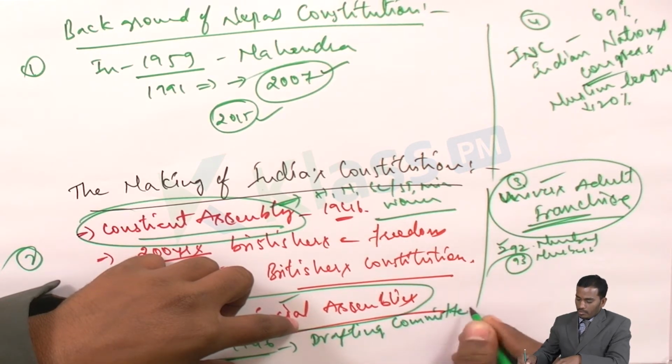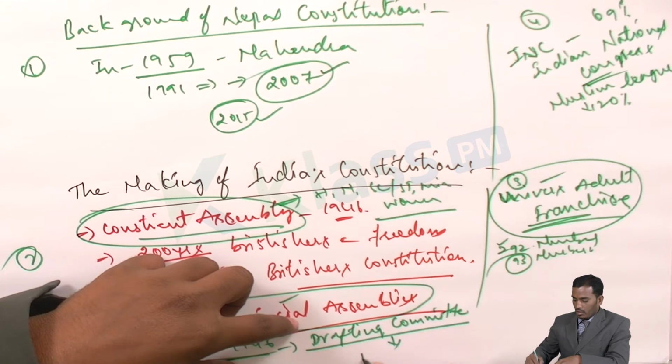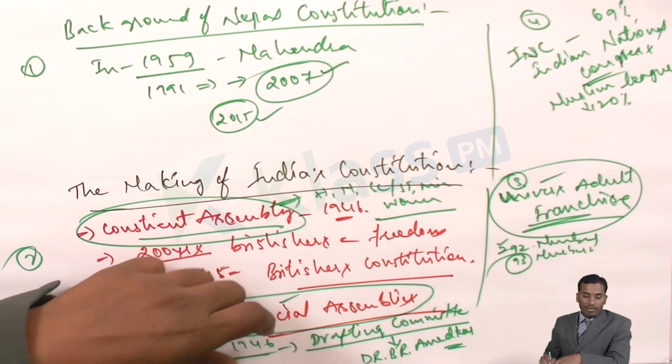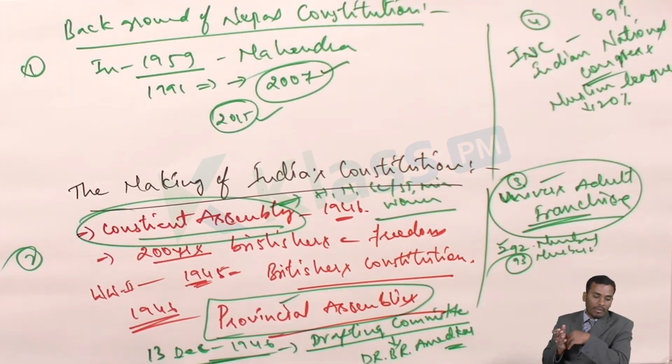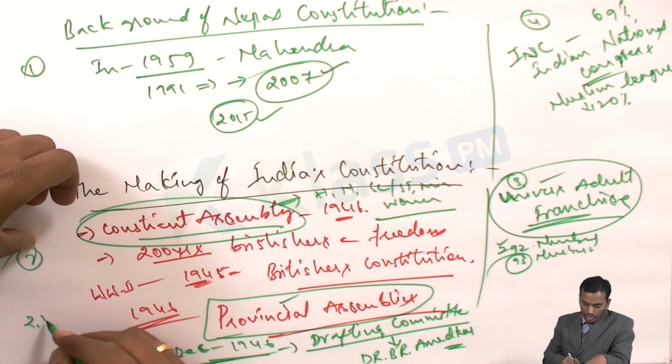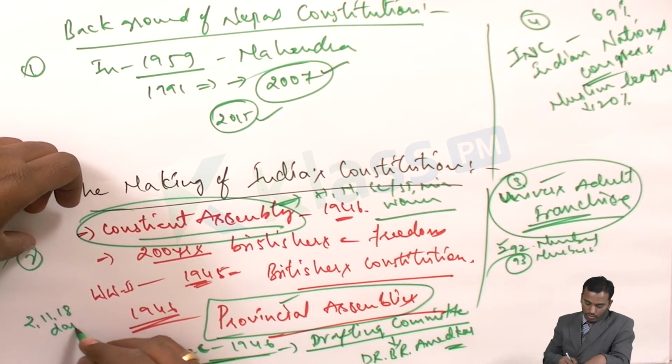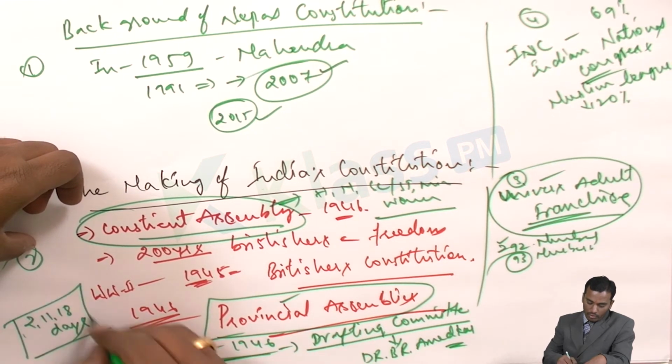After the Constituent Assembly was formed, a drafting committee was also formed, and Dr. B.R. Ambedkar was the chairman of this drafting committee. Everyone knows that it took 2 years, 11 months and 18 days for the framing, or writing, of the Indian Constitution.